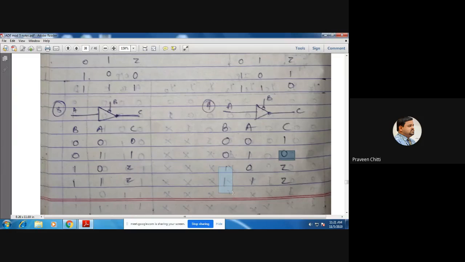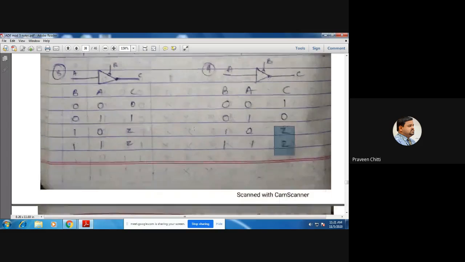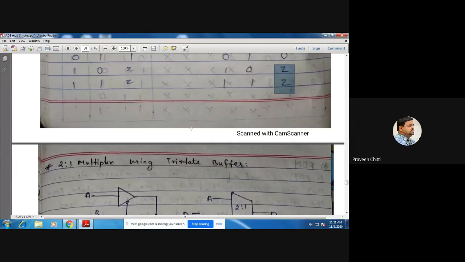When the enable B is 1, it is not active, and you will get the output as high impedance state. Is that clear? The four different types of tri-state buffers. Is it fine? Yes, sir.